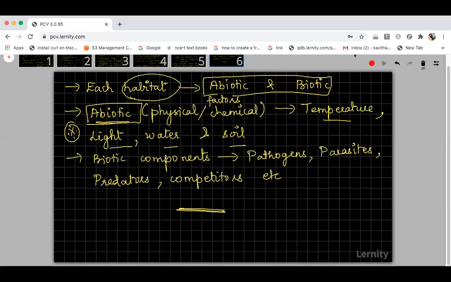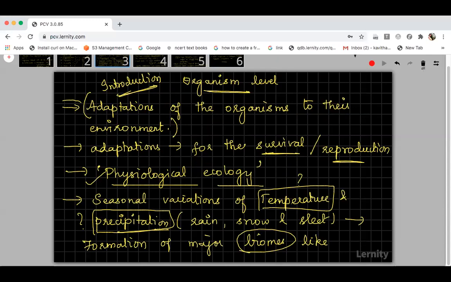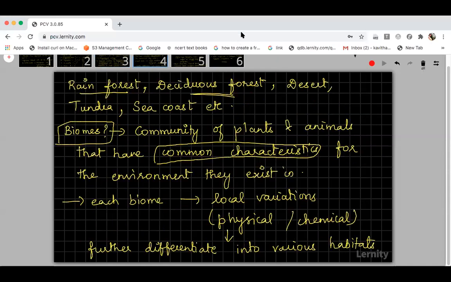Now we are going to enter into the concepts of the chapter. The first concept we are going to discuss is abiotic factors. I will show you from the third slide, students. From the third slide, you just copy, then we can start abiotic factors. This is the third slide. Fourth one.